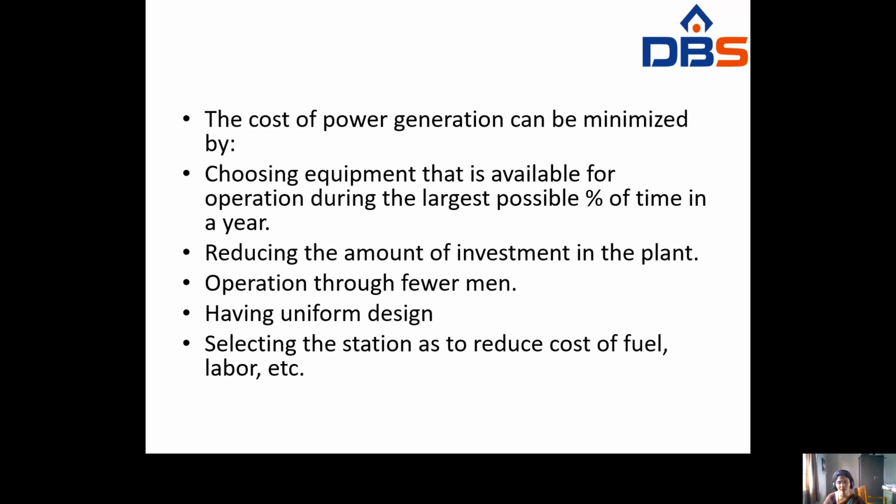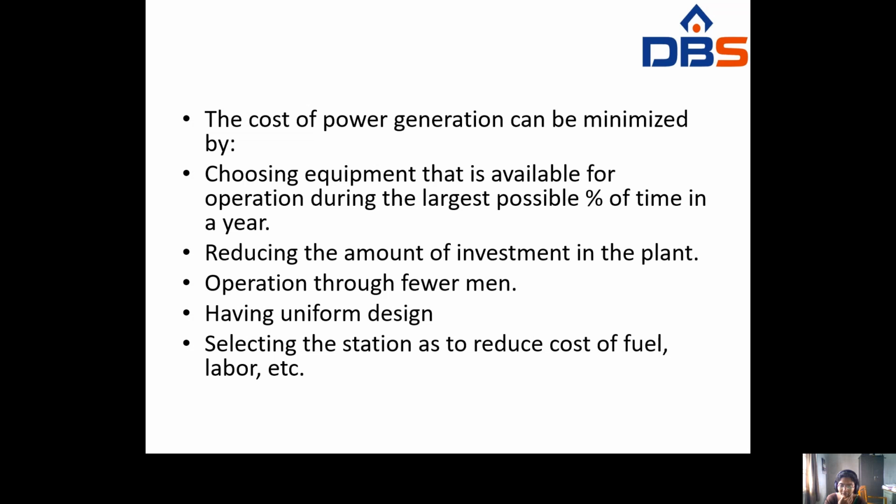See here, we also have to minimize. By considering some factors, we are also minimizing the cost of power generation. In which ways can you minimize the cost of power generation? By considering all these factors, we have to minimize the cost of the power generation. See here, choosing equipment that is available for operation during the largest possible percent of the time in a year.